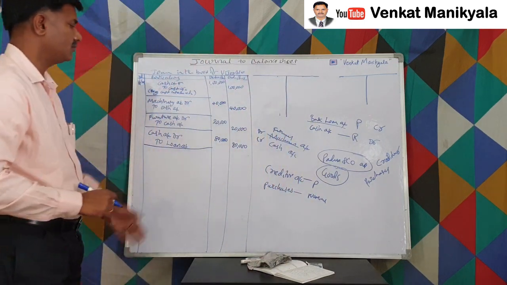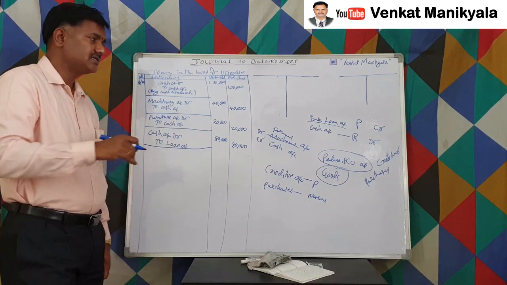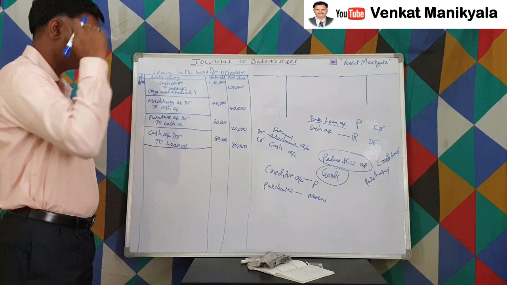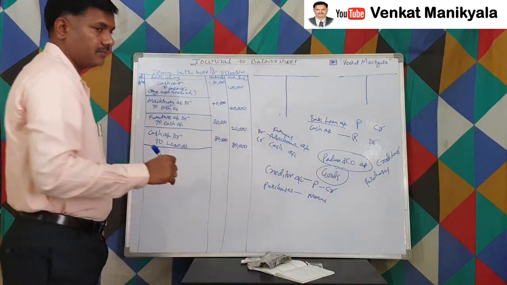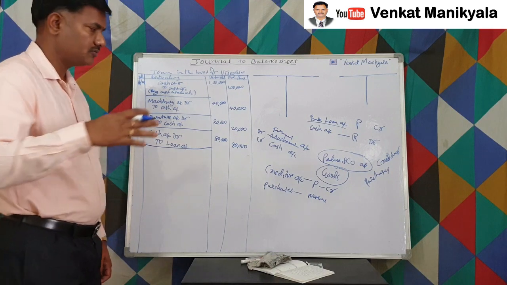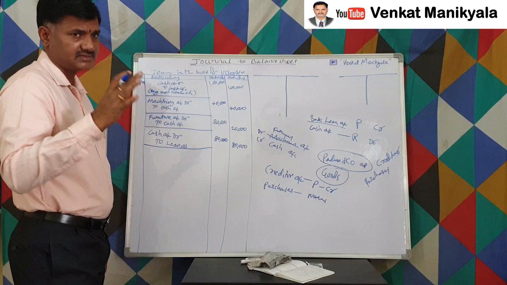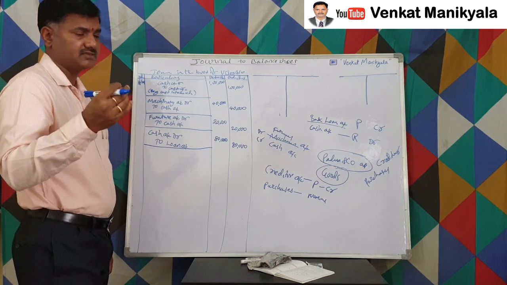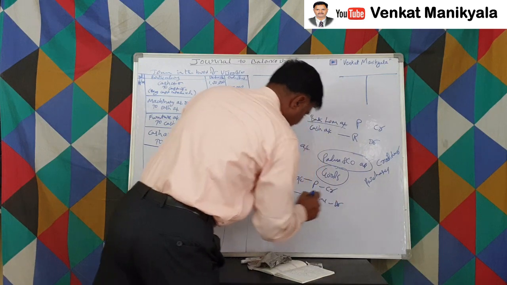Now as far as the personal account is concerned, debit the receiver, credit the giver. He is giving the goods to us, so he is to be credited. Purchase is an expense. Under the nominal account rule, debit all expenses and losses, credit all incomes and gains. So it is an expense, so we are supposed to debit this, right?